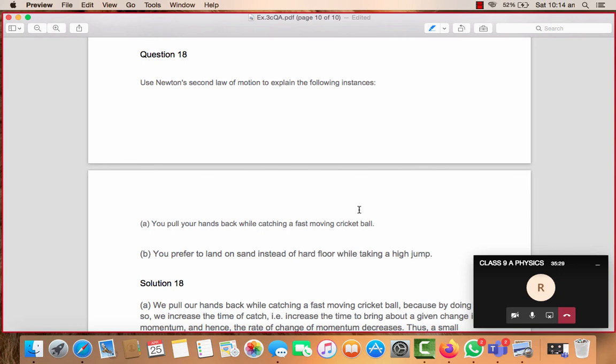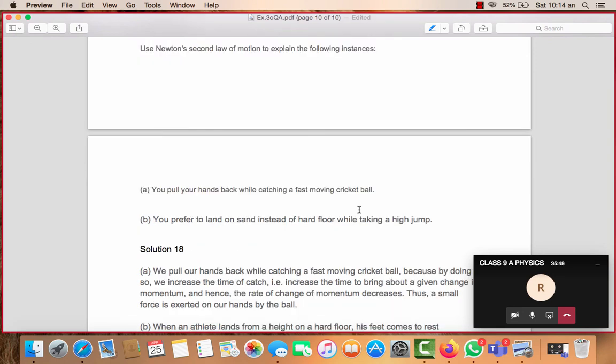But when we do so, we don't practice the same, so we take a longer time duration, due to which the force acting will not be sufficient to break the bricks. Fine. So that can also be asked to you. That's why I discussed it.